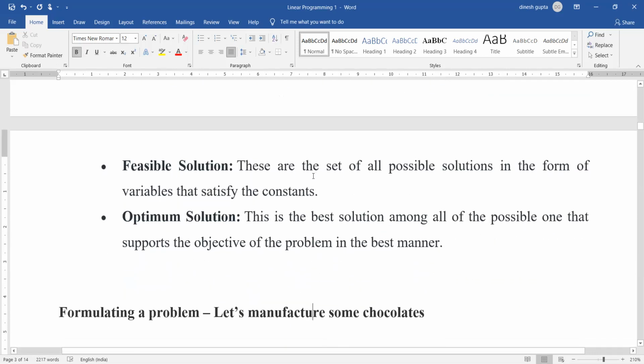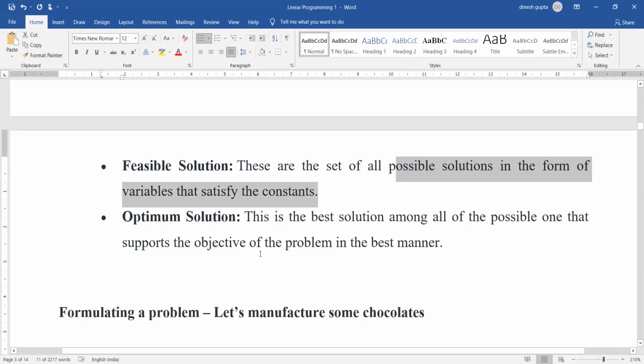Feasible solution. So one is the solution that is going to give us the maximum or the minimum value. But all the solutions which may not be the highest or the minimum, but are still our solutions, are called the feasible solutions. These are the set of all possible solutions in the form of variables that satisfy the constraints.